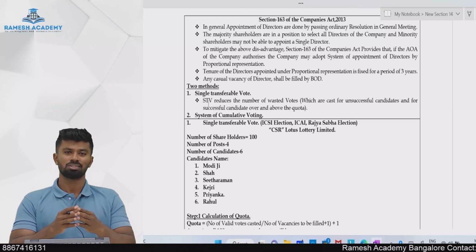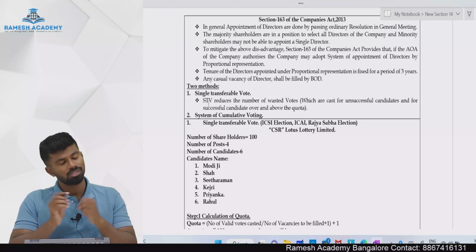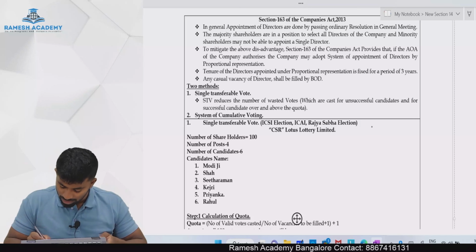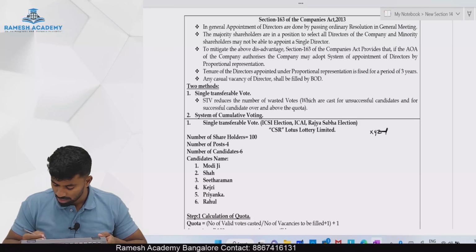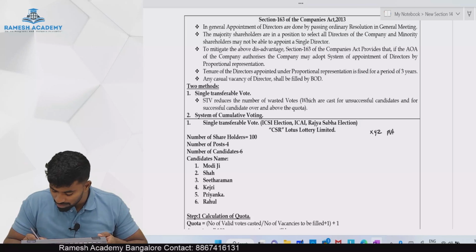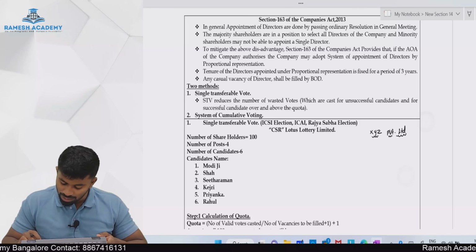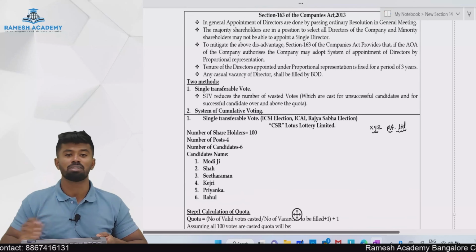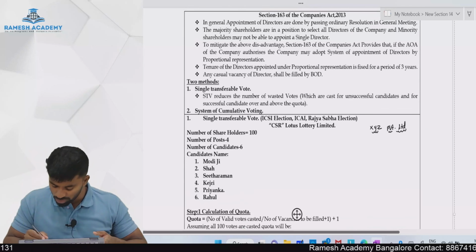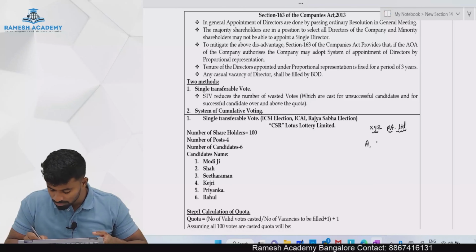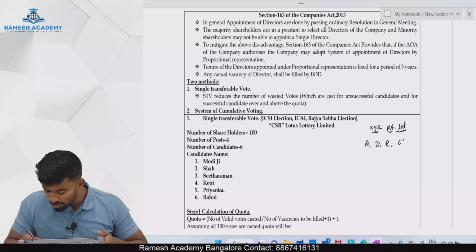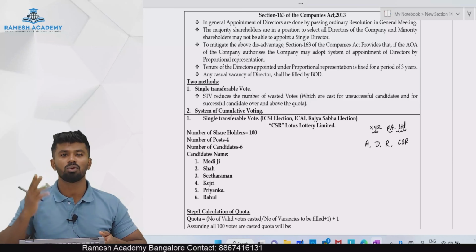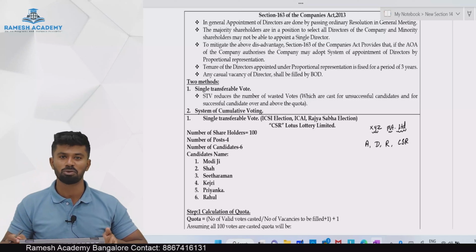To understand the disadvantage or the drawback of this system, let us take an example. Let's say there is a company, XYZ Private Limited. In this XYZ Private Limited, there are 4 members. Who are the 4 members? Let's say we have Anushka, then we have Deepika, then we have Rashmika, then we have Mr. CSR. So 3 women members and 1 male member, women empowerment.